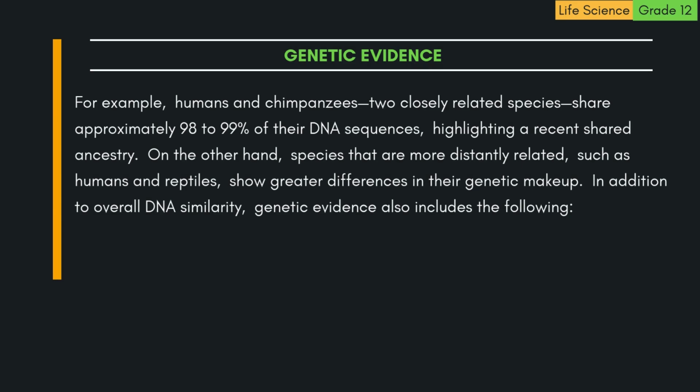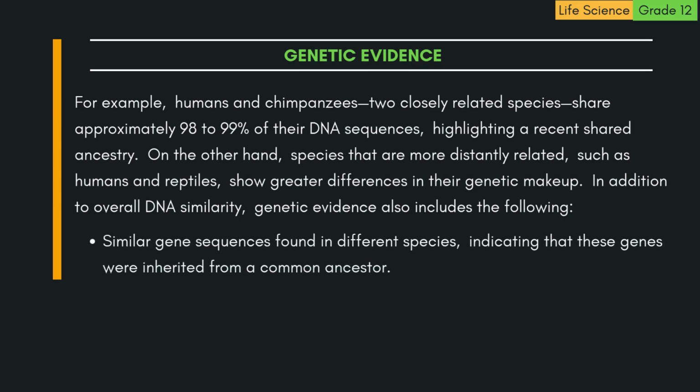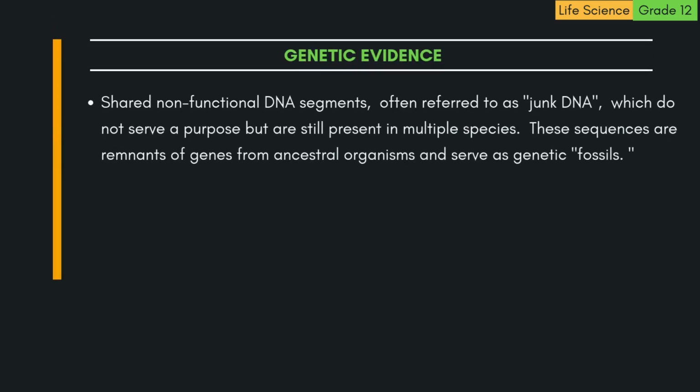In addition to overall DNA similarity, genetic evidence also includes the following. A. Similar gene sequences found in different species, indicating that these genes were inherited from a common ancestor. B. Shared non-functional DNA segments, often referred to as junk DNA, which do not serve a purpose, but are still present in multiple species. These sequences are remnants of genes from ancestral organisms and serve as genetic fossils.